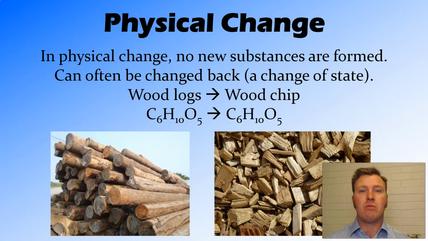Another example of this is when we change the appearance of something using physical methods. So that might be cutting something up or grinding or putting something through a wood chipper, like wood. And so the substance isn't being changed. We have the same substance at the start and the end. So if we take a wooden log and we cut it up with a wood chipper into small bits, we end up with wood chip. Now it looks different, but in essence, it's the same thing. We're going from wood in log form to wood in chip form. It's just smaller pieces of the same thing. So this is also a physical change.